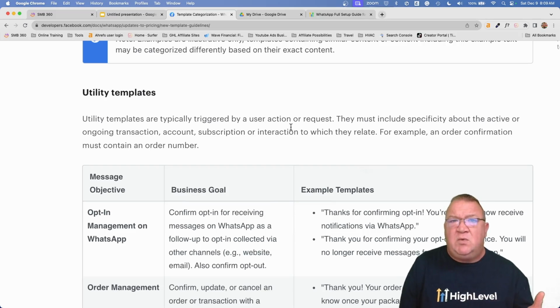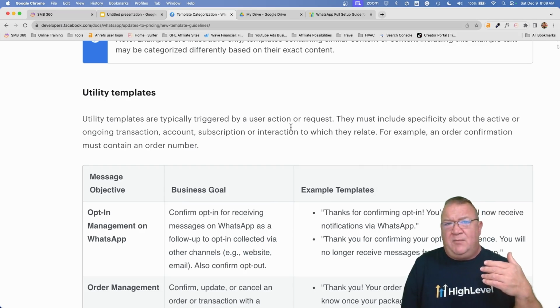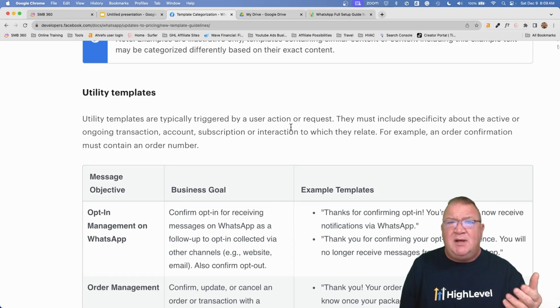So if you wanted to, for example, use an appointment confirmation, we have that inside of HighLevel. We can create a workflow. We set up a trigger for whenever somebody books an appointment and somebody confirms an appointment. What we can do is simply send a message indicating the appointment time, date, and information through WhatsApp. I'm going to show you how you do that in just a few minutes. But this is more of a utility template, so you just need to make sure that you choose the right one whenever you're creating your templates.